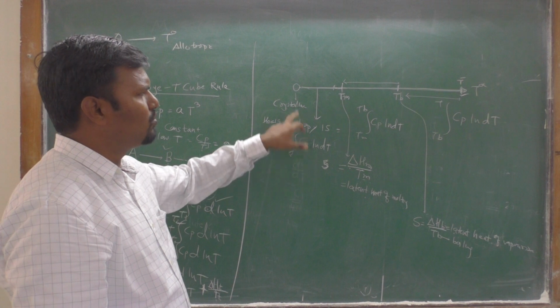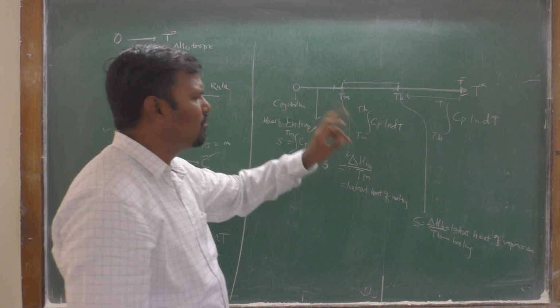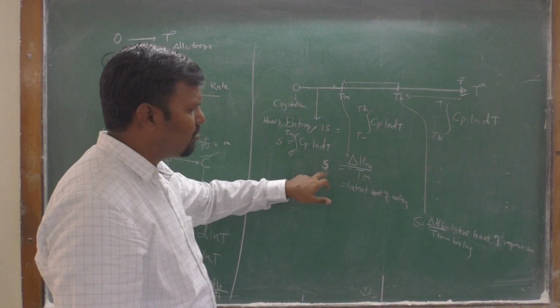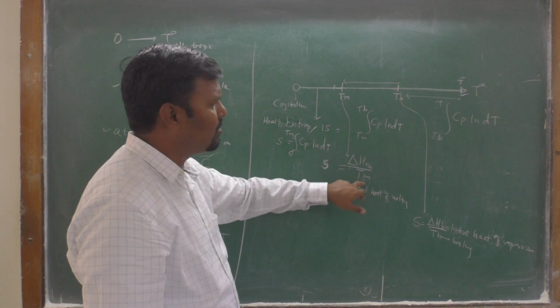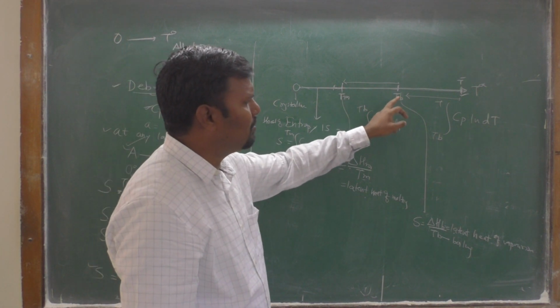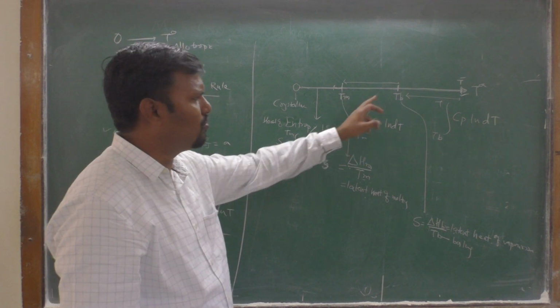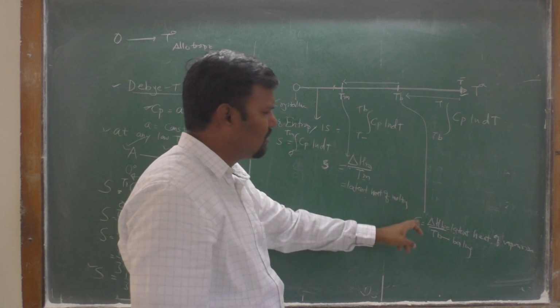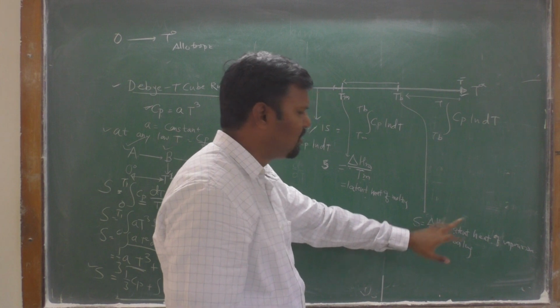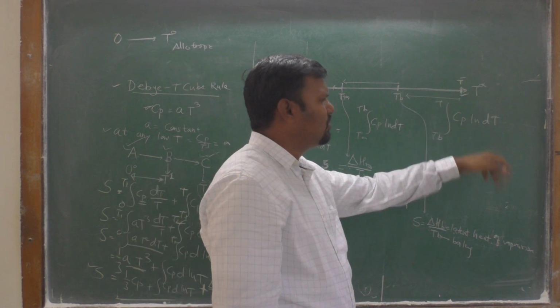The first, 0 to melting point, the entropy is given by Cp d ln T. At the melting point, the change in entropy is given by ΔHm upon Tm. During the melting point to the boiling point, the entropy is Cp d ln T for the third step. In the fourth step, at the boiling point, the entropy is ΔHb upon Tb. And in the last step, from the boiling point to the particular temperature T, Cp d ln T.